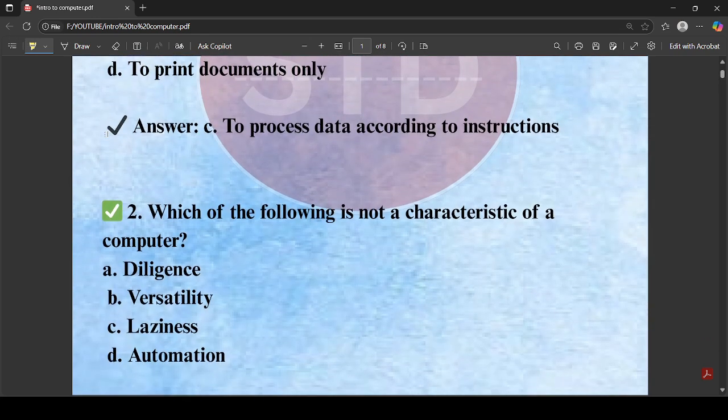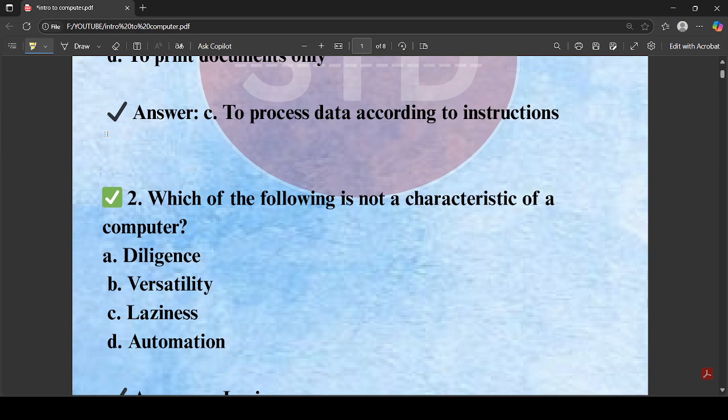Which of the following is not the characteristics of a computer? Looking at the options, we can see diligence, and diligence means computer can perform tasks without getting tired or bored. Versatile means computer can perform varieties of tasks. So diligence and versatility are some of the characteristics of a computer. Automation is also one of the characteristics of a computer. Automation means computer can perform tasks automatically. So the one that is not a characteristic of a computer is laziness. So the correct answer is C number. Laziness is not a characteristic of computer, while diligence, versatility and automation are.